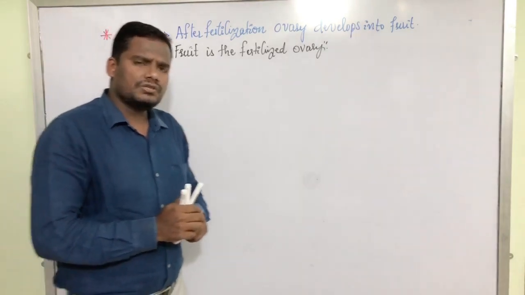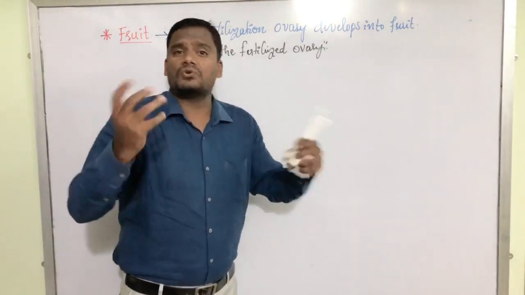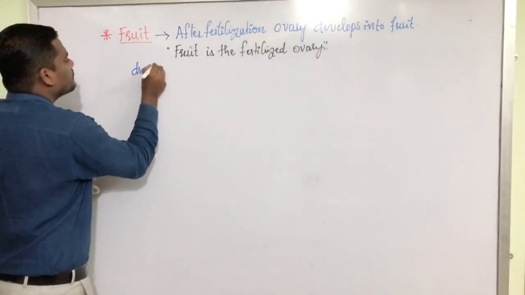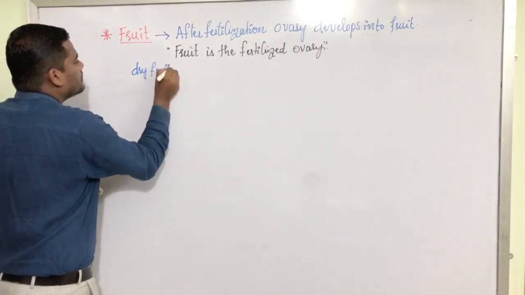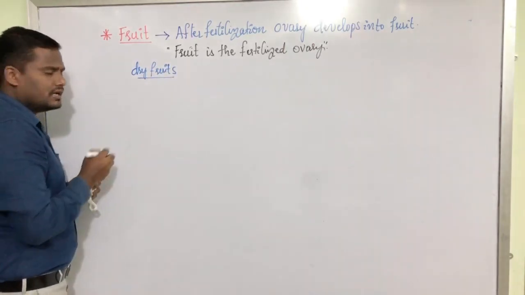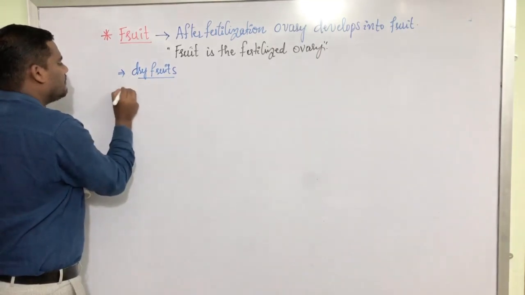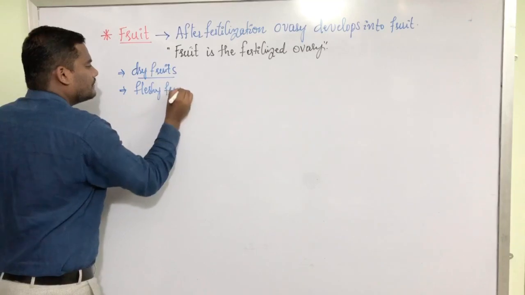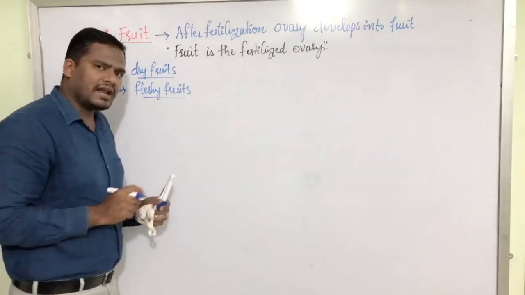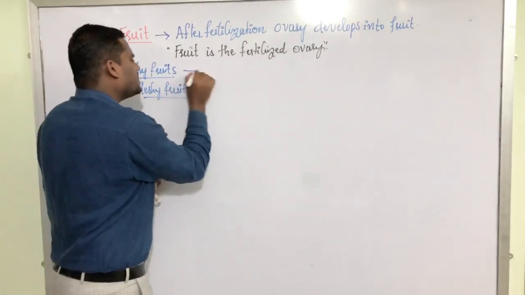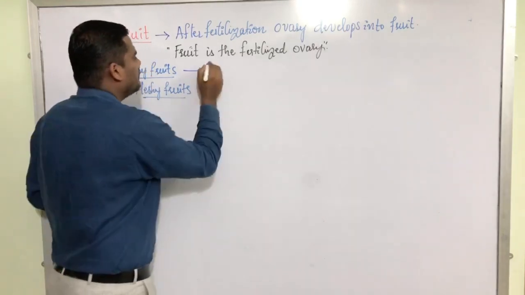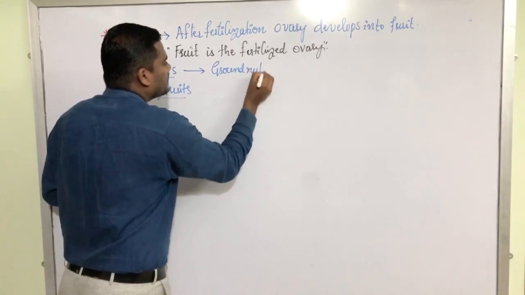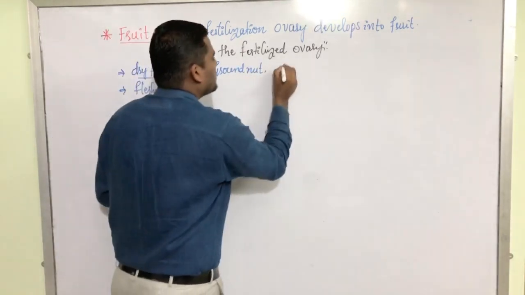In plants, many different varieties of fruits are available. Some of the fruits are dry fruits. Some of the fruits are fleshy fruits. Fleshy fruits and dry fruits. The best examples of dry fruits are groundnut, mustard.